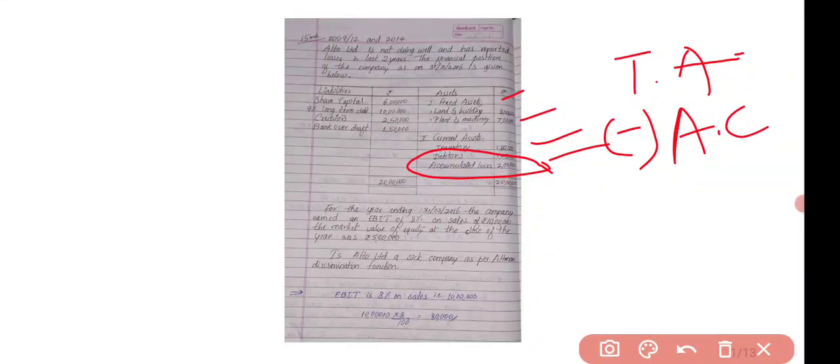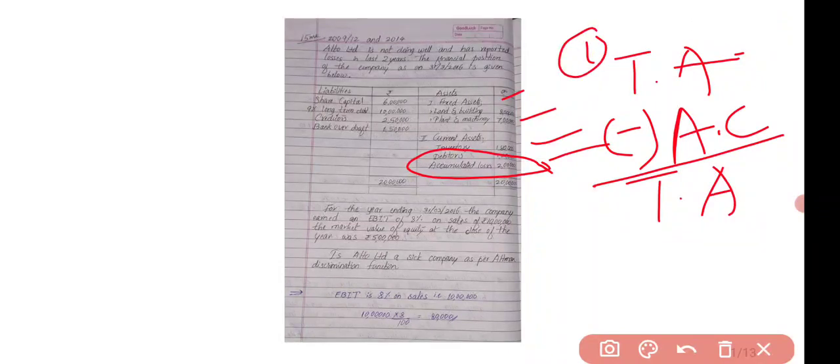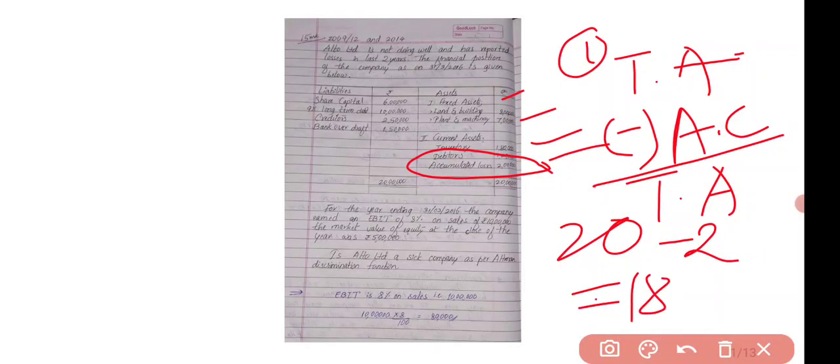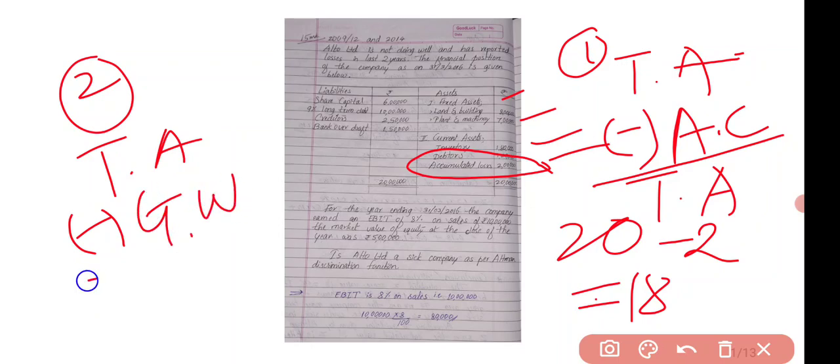If you remember, for calculation of total asset, the first method is that you have to deduct the accumulated losses from the total asset. You will get the exact total asset value. That is, from 20 lakhs you have to deduct 2 lakh, you will get 18 lakh as your total assets, right? The other method is total asset minus goodwill. When the information is given that goodwill has no realizable value, at that time we have to deduct the goodwill value and we'll get the exact total asset value. Okay.